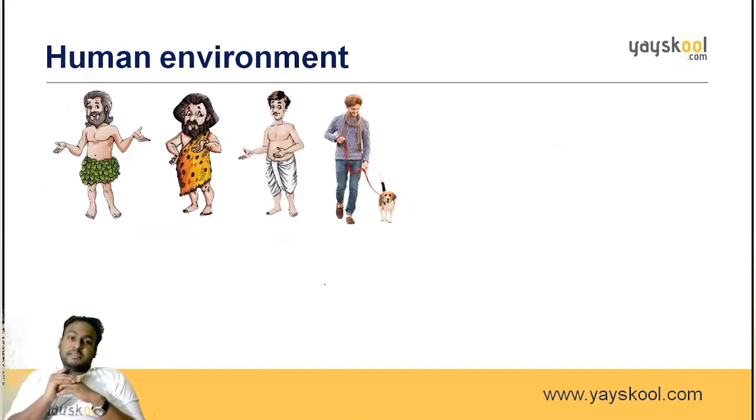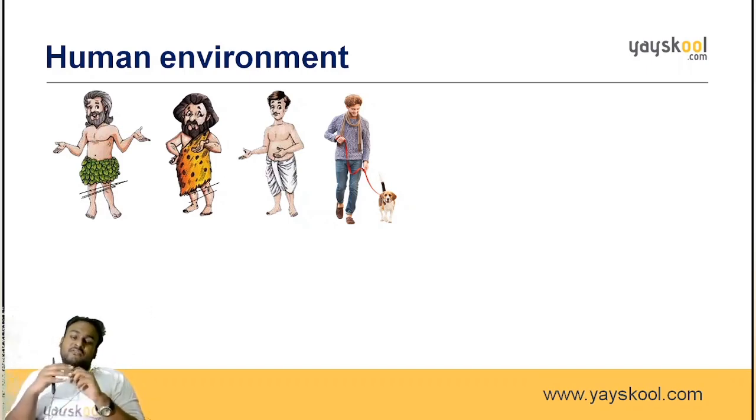Human environment. Now we learn about how things change according to the environment. In the initial days, the ancient man used to wear leaves because there were very few people and they didn't know how to manufacture cloth. They wanted only to protect themselves from wind, hot sun and the cold nights. Only to protect from these conditions, they started wearing something which is available near to them. That is the leaves.